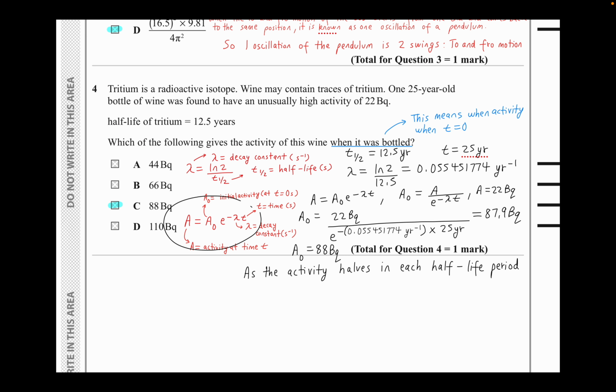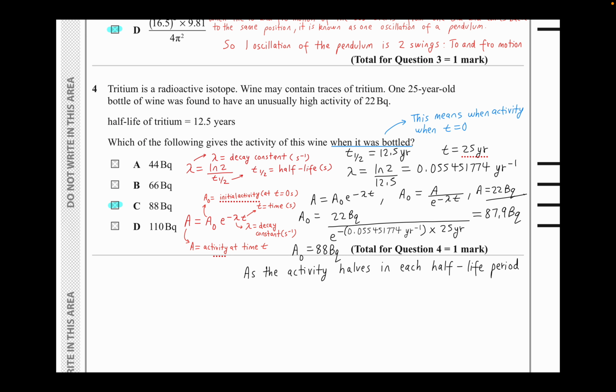Now we're going to take this equation over here and rearrange it to find what our initial activity is. I rearranged the formula so we get this one. On top of that, the question is giving you an activity of 22 becquerels. So that's going to be your final activity, the value of activity at 25 years.